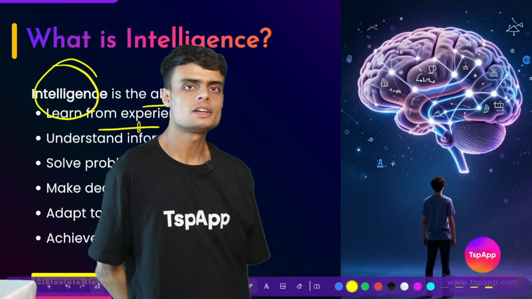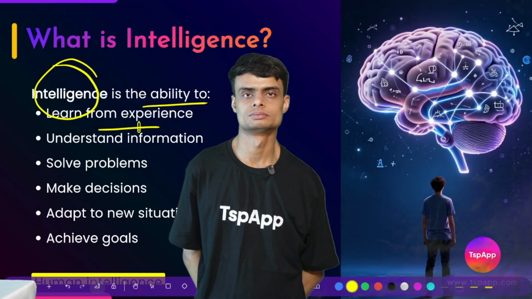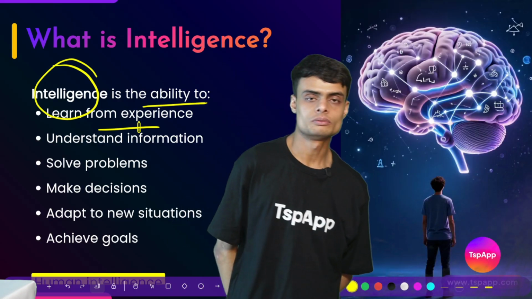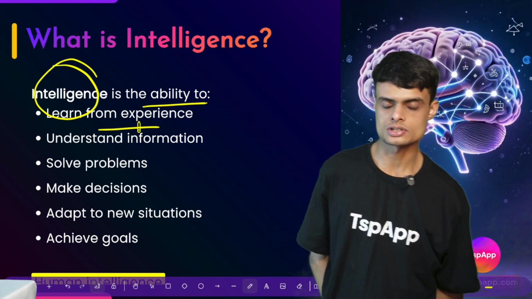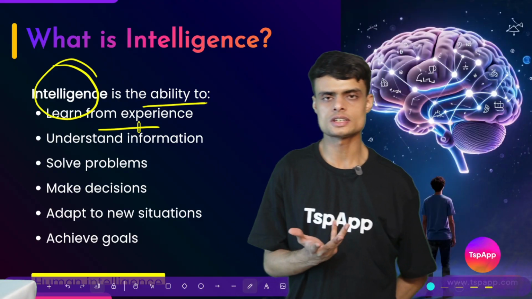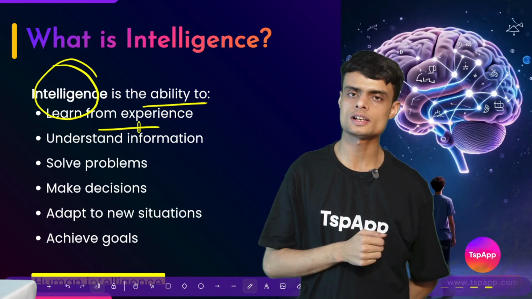What is the meaning of intelligence? Intelligence means in Hindi buddhi, chalak, clever. Someone who is able to take good decisions. Now, how can we say that something or someone, a person or a machine, is intelligent?